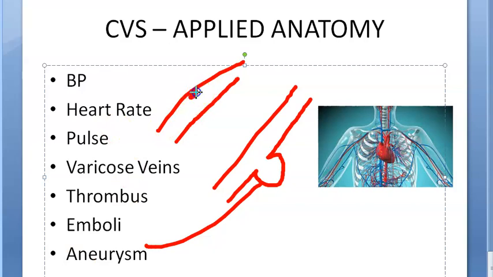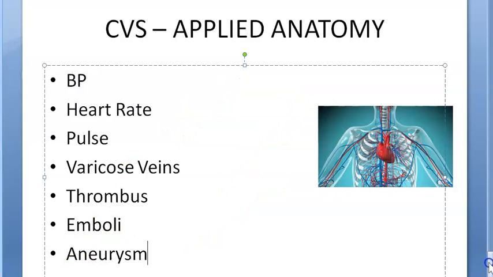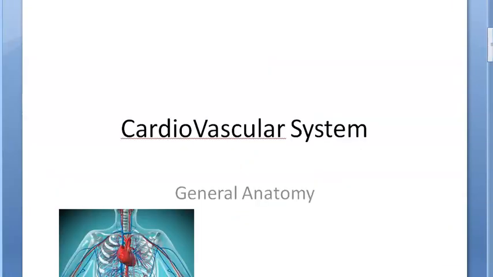And in this, if there is a blood clot, it's a thrombus. If it blocks it, it becomes an emboli. So that's it, guys. Let's take a recap of what we have seen in this topic.